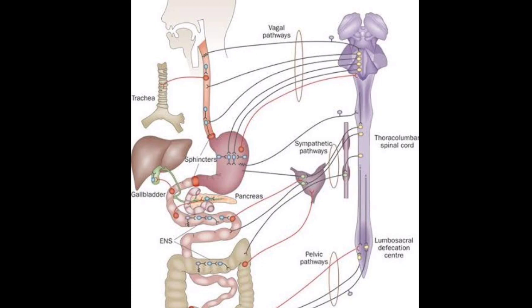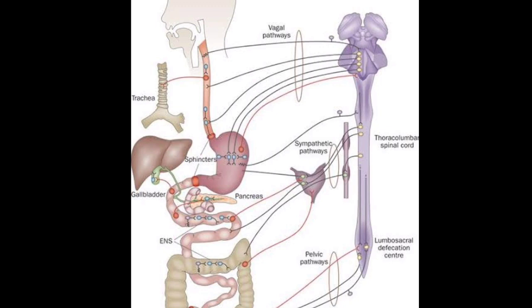It is called the enteric nervous system, and the nickname is small brain because it contains a number of neurons and glands. It releases enzymes and hormones to digest food, to control hunger, and to control the small intestine and large intestine. That's why it is called the enteric nervous system.